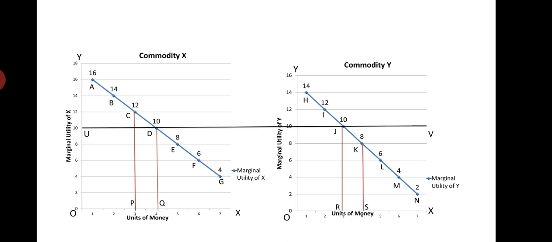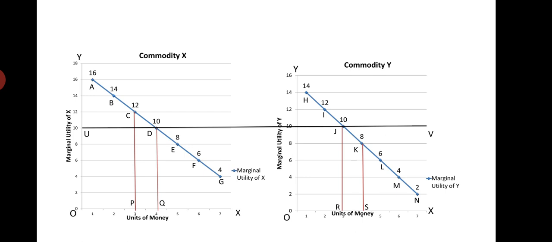MUX represents the marginal utility of commodity X. By joining the points A, B, C, D, E, F, G, we get the marginal utility curve of commodity X. By joining the points H, I, J, K, L, M, N, we get the marginal utility curve of commodity Y.